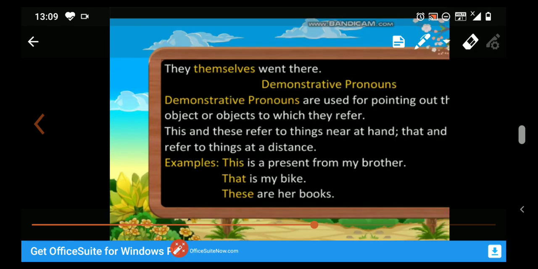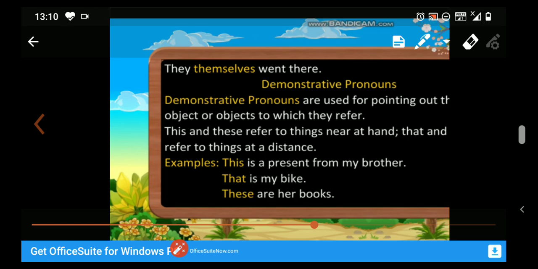Next, demonstrative pronouns. Demonstrative pronouns are used for pointing out. Students, remember one word, point out. The pronouns which are used to point out the object to which they refer are all called demonstrative pronouns. For example, this, that, these, those, such and same also. These all are called the demonstrative pronouns.